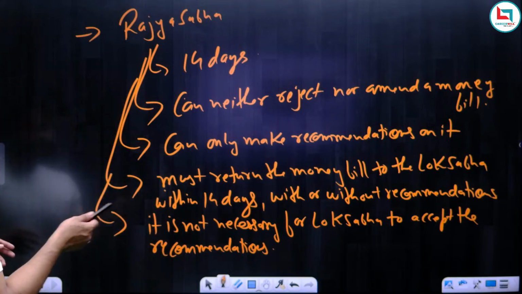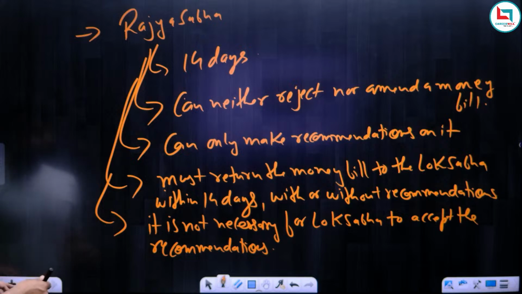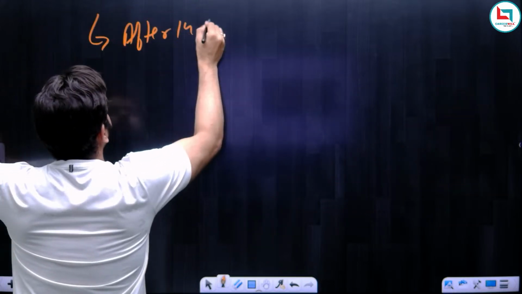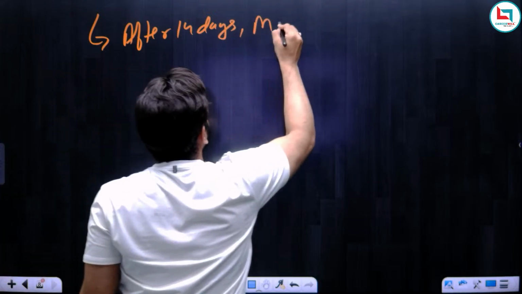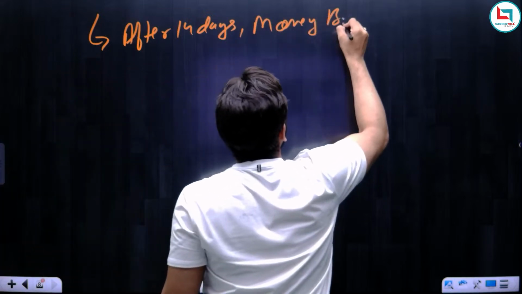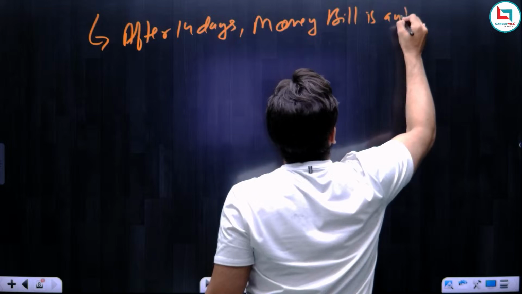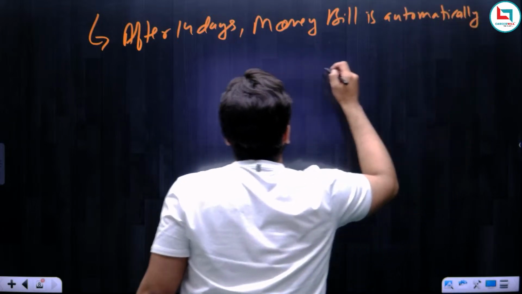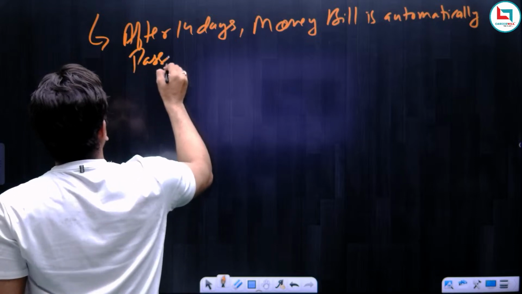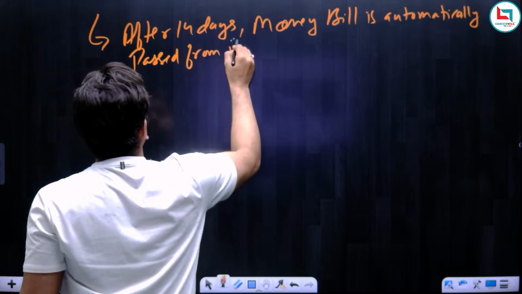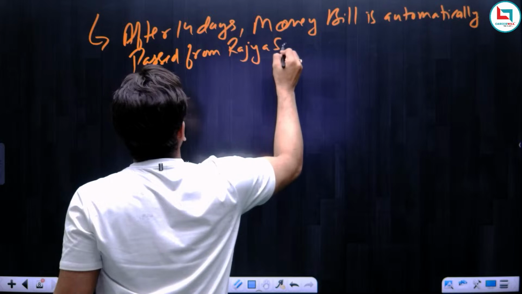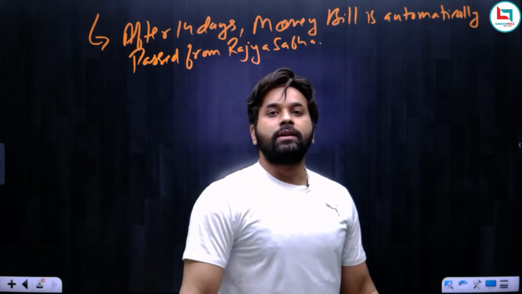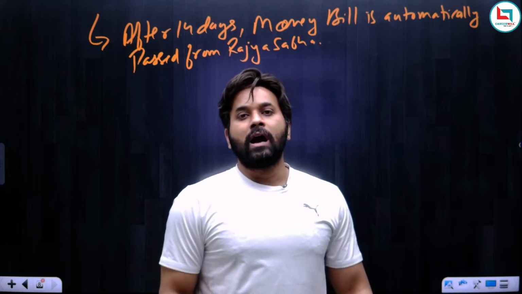So the next point is that after 14 days, the money bill is automatically passed from Rajya Sabha.